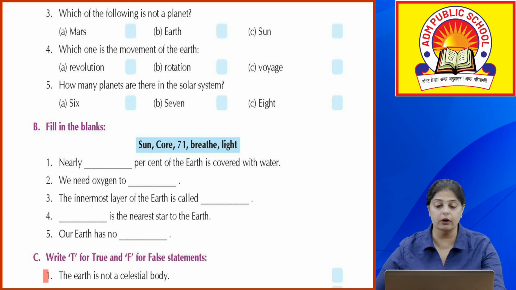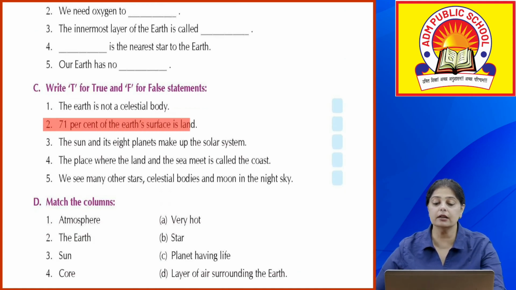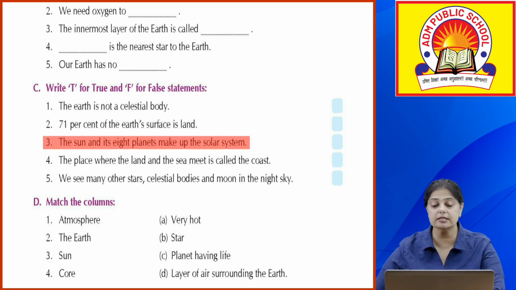Okay, now true or false? The Earth is not a celestial body. It is false. It is a celestial body. It is a part of the planets. 71% of the Earth's surface is land. False. It is water. The sun and its 8 planets make up the solar system.